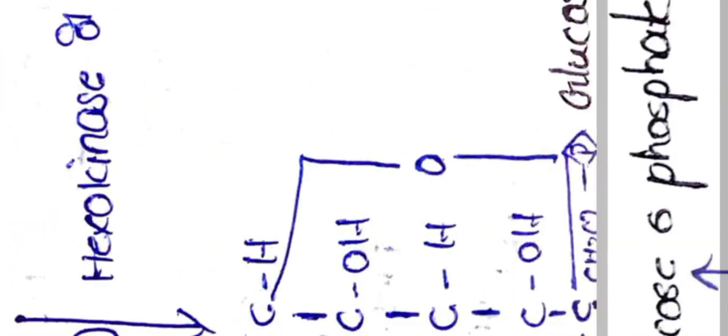So this is about the regulation, and we'll also see how the glycolysis end product pyruvate is converted into further steps.